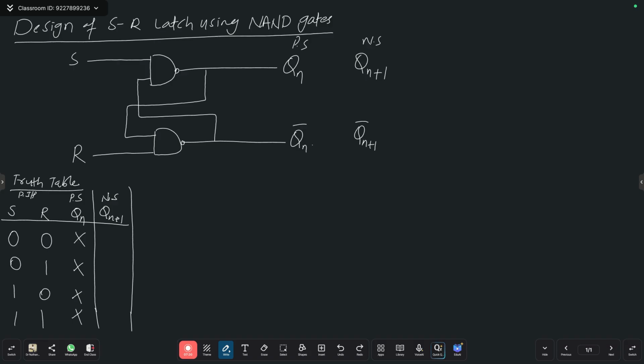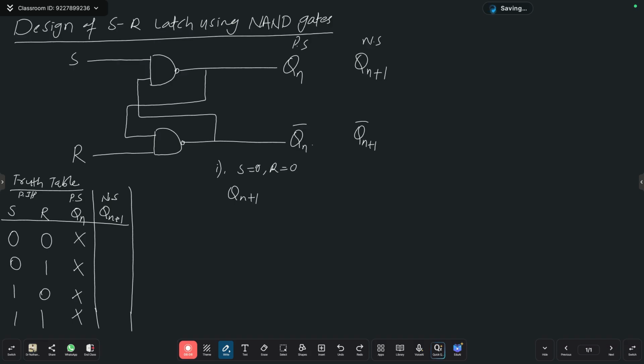Do not care condition. So now tell me, now you should calculate Qn plus 1, correct? We should calculate or not? Now tell me how to calculate. What are the conditions are possible? The first condition, S equals 0, R equals 0. Right? Now how to calculate? Always you should calculate next state, not present state.